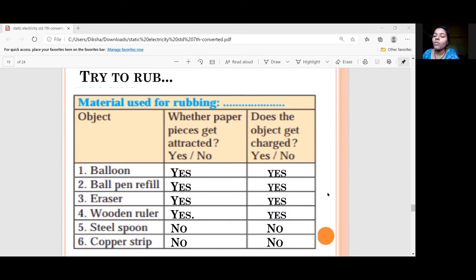So when we perform the experiment, we will come to know that only the first 4 things, balloon, ball pen refill, eraser and wooden ruler, will attract the paper, whereas the steel spoon and copper strip will not attract the paper. Next.